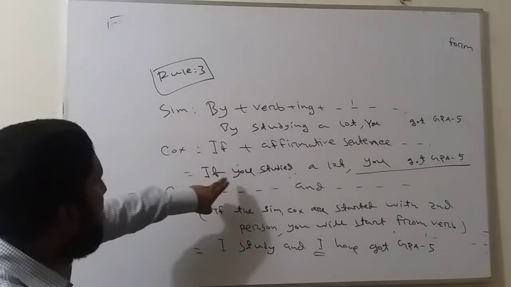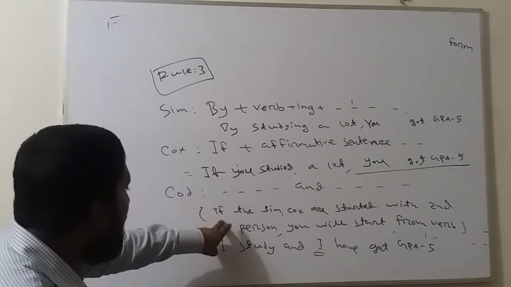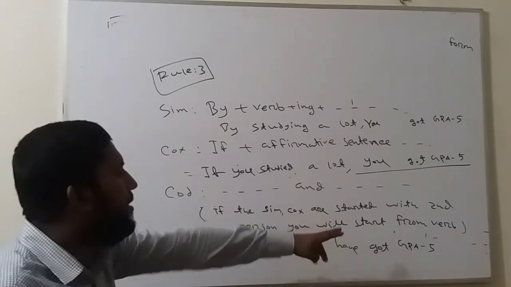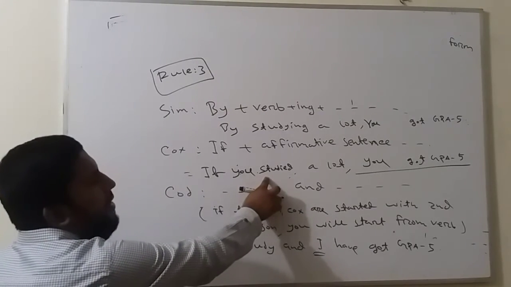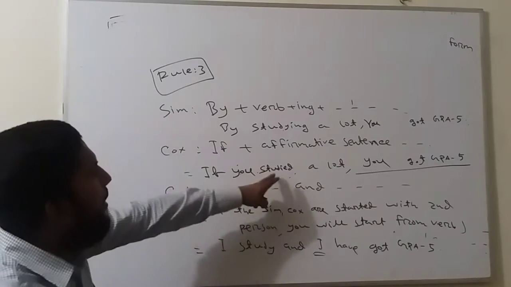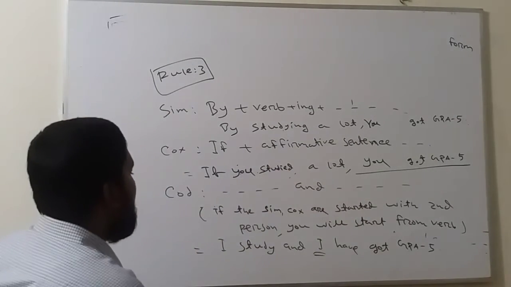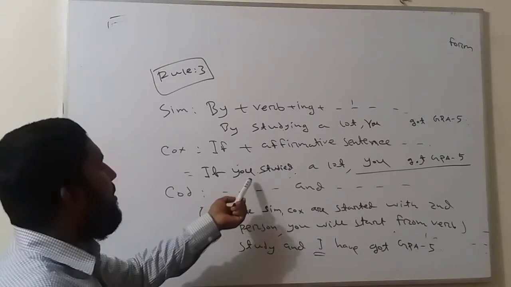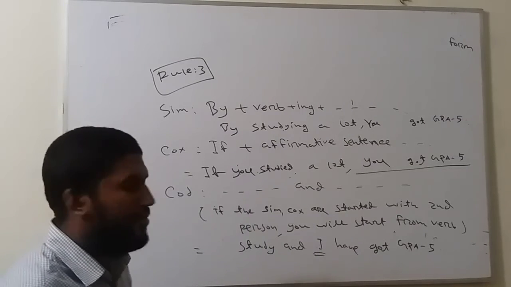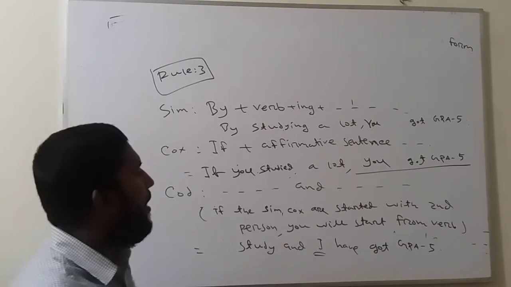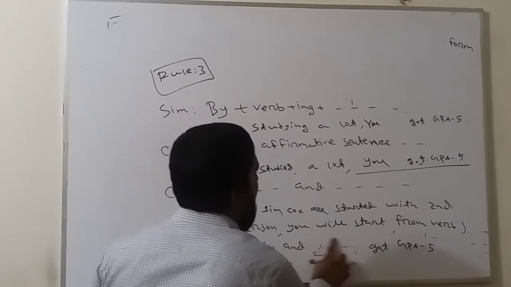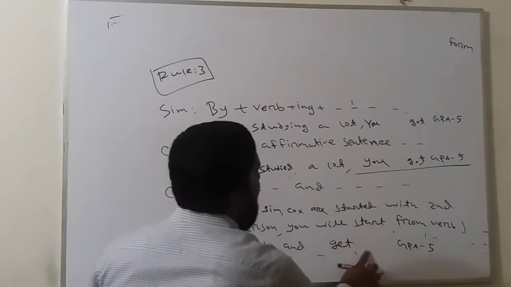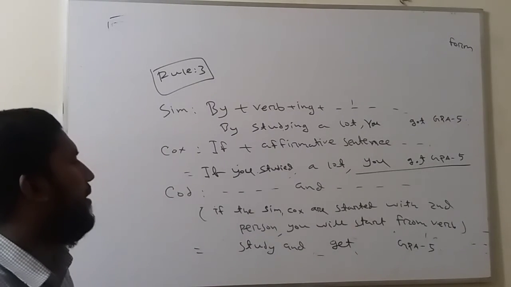In compound, this is the second person. I have a note there. If the simple and complex are started with the second person, you will start from the verb. Studied a lot. But the verb here is "study", "studied". According to the second person, you cannot use the past form, so you use the present form: study and get GPA 5. Study and get GPA 5.